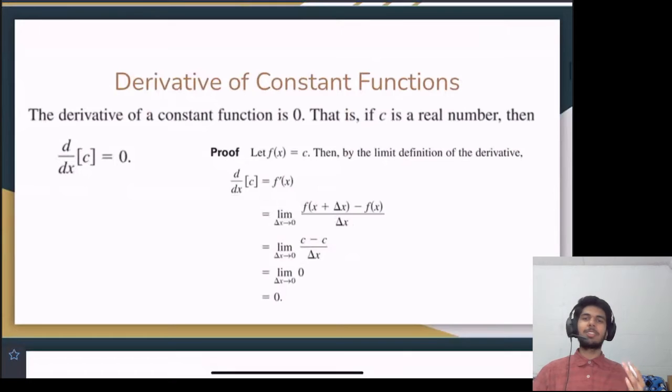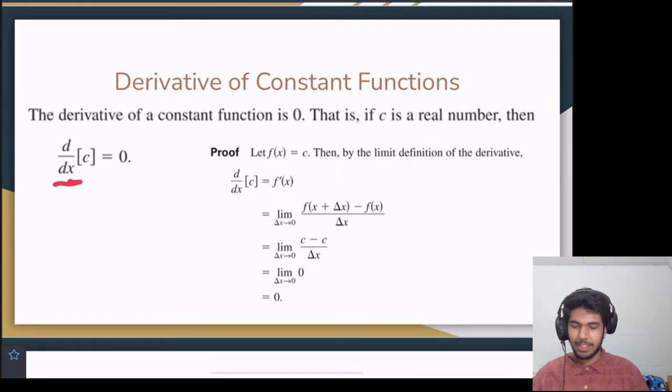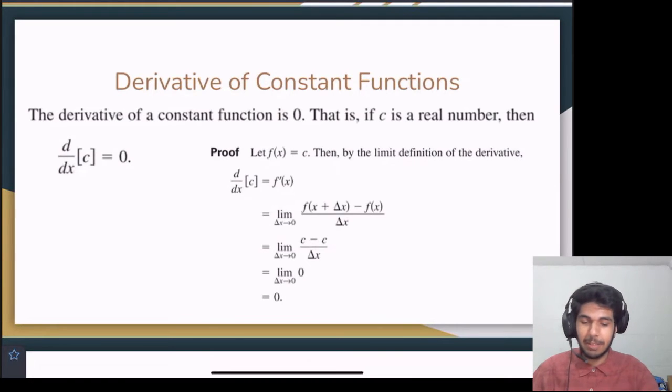So first is the derivative of constant functions. The derivative of a constant function is 0, and that is if c is a real number. So that's just saying the derivative, so this is our notation when we're taking the derivative of something.